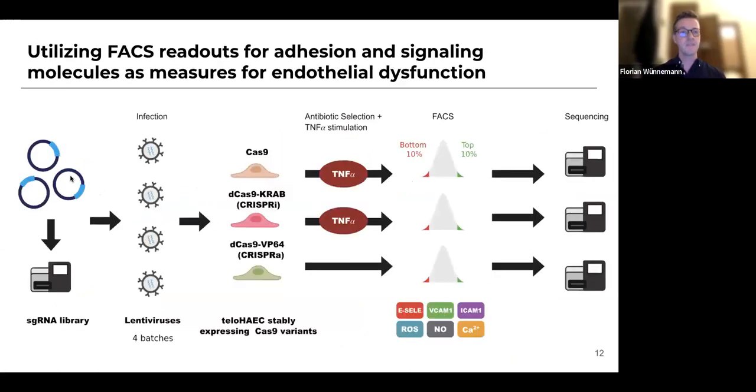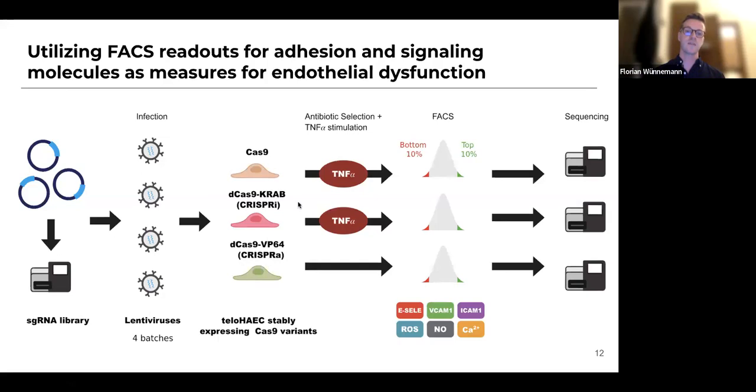Now, what we then did is we took all those guide RNAs that I've talked about earlier. We made them into different plasmid libraries and we sequenced those to make sure that the distribution of those guide RNAs across the library is more or less even. We then created 4 different independent batches of lentiviruses to make sure that this is a really reproducible process. And then we used them to infect these 3 different TeloHAEC cell lines, or maybe I didn't mention that we use TeloHAEC. So TeloHAEC is an immortalized human aortic endothelial cell line that is our model system to look at coronary artery disease. So we then use these viruses to infect these cell lines.